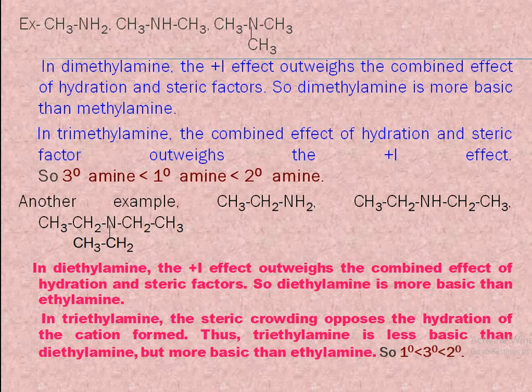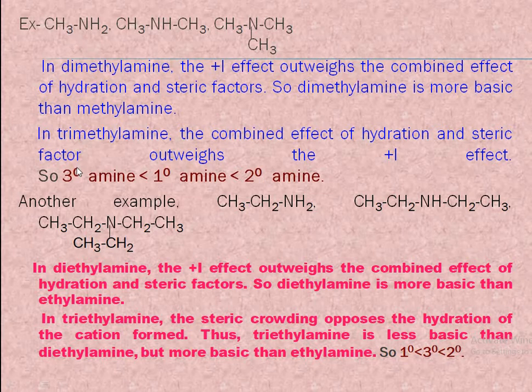Therefore, trimethylamine is found to be less basic than even methylamine, even though this contains three alkyl groups when compared to methylamine, where it has only one methyl group. Trimethylamine is found to be less basic than methylamine.